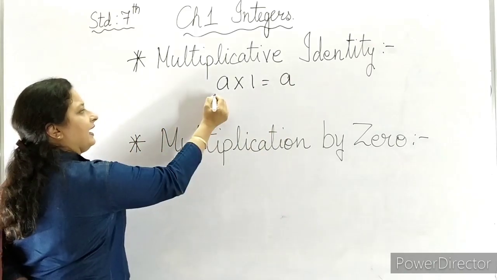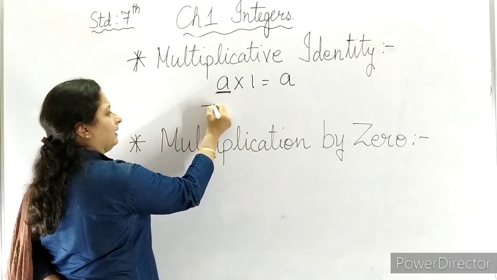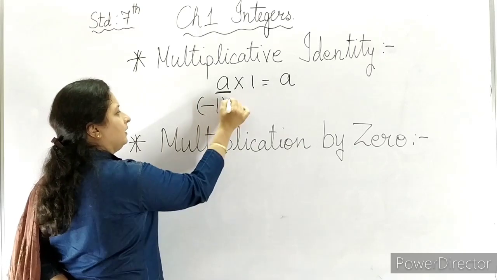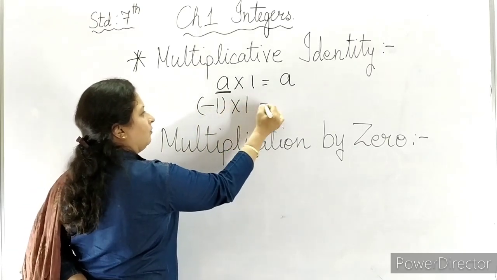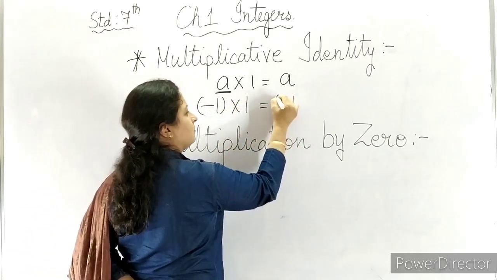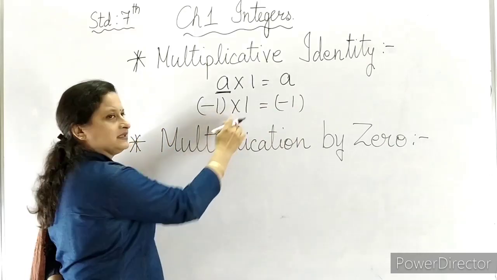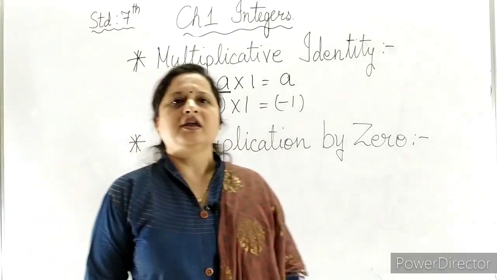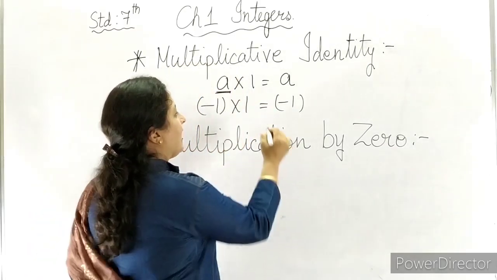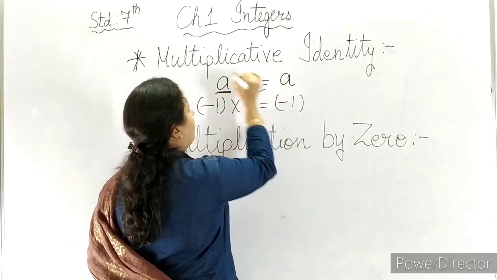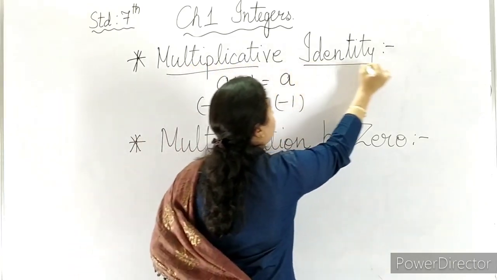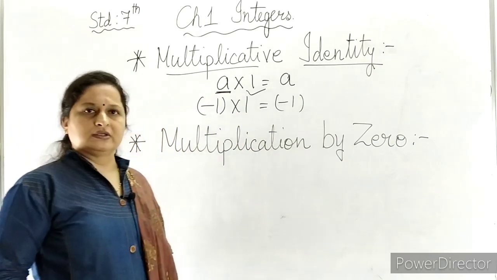Now if we take a as a negative number, that is minus 1 into 1, what will we get? Minus 1. Because minus plus minus. So here we can say that 1 is the multiplicative identity of integers also.